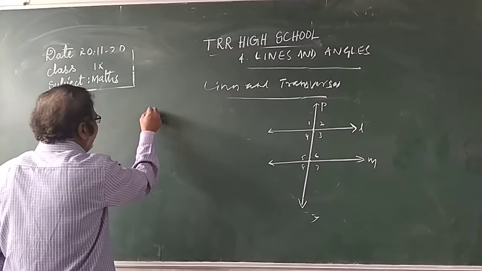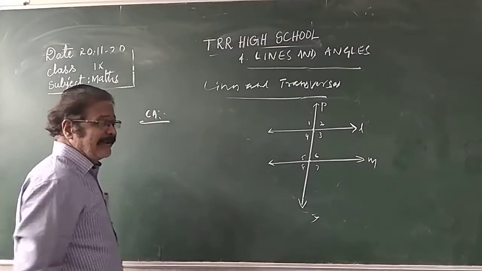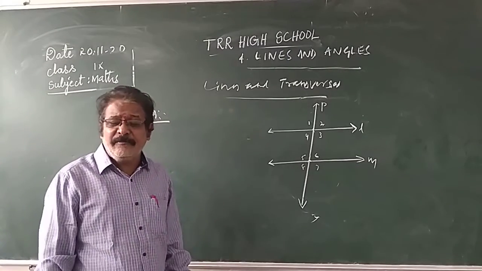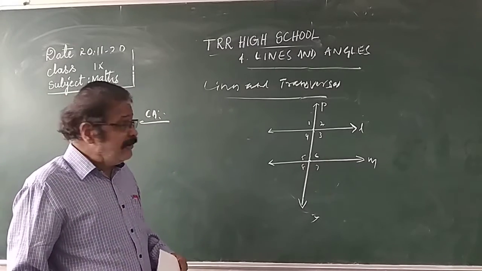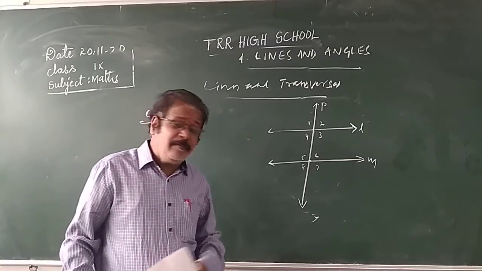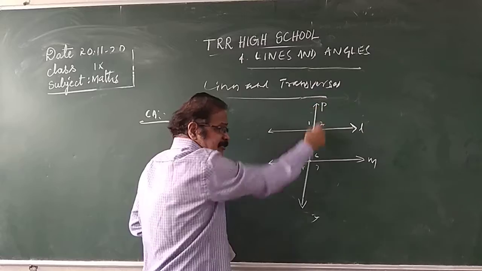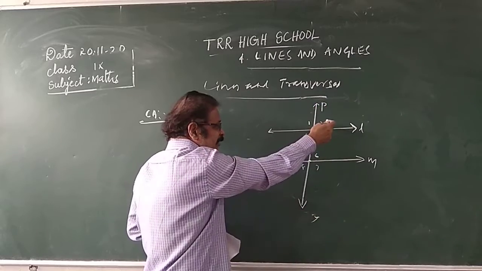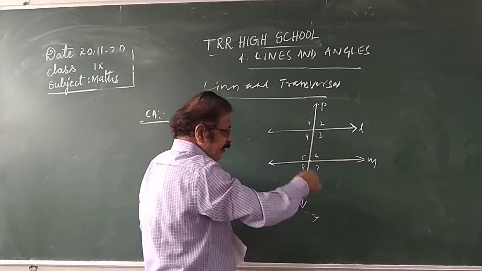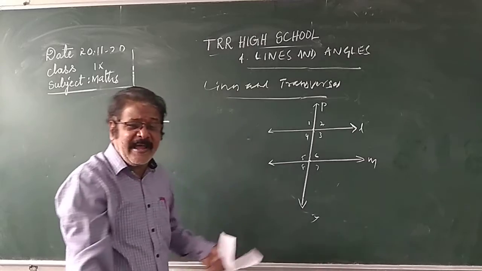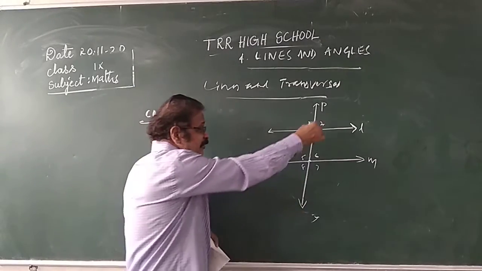Corresponding angles. What are the corresponding angles? Corresponding angles will be on either side of the transversal. P is the transversal. Either side of the transversal, what angles are there? 2, 3, 6, 7. What are the angles on the same side of the transversal?